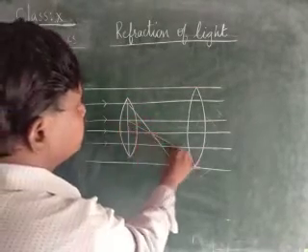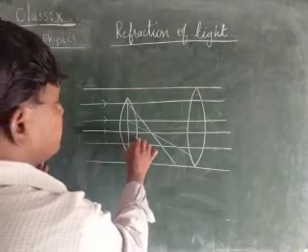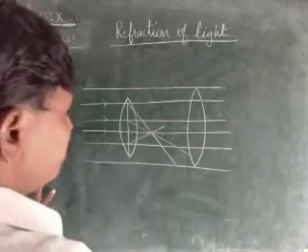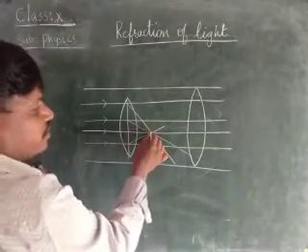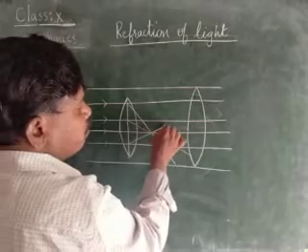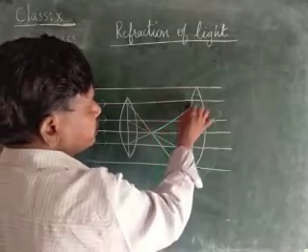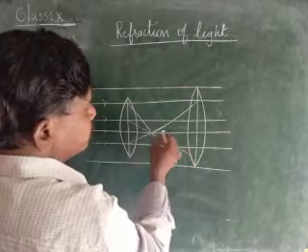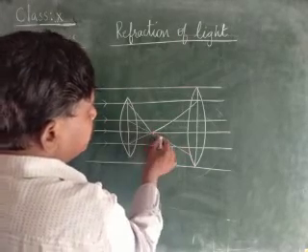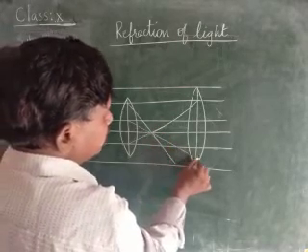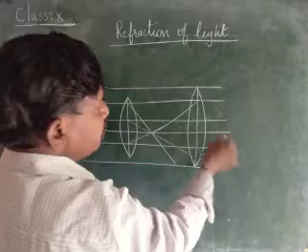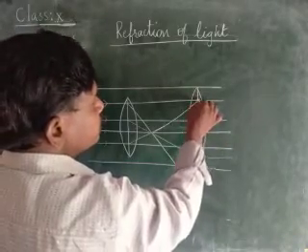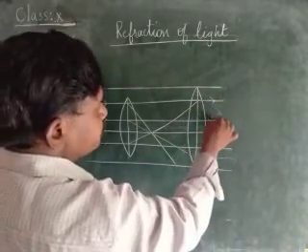And whenever the light rays are passing through the focal point, after refraction they travel parallelly.